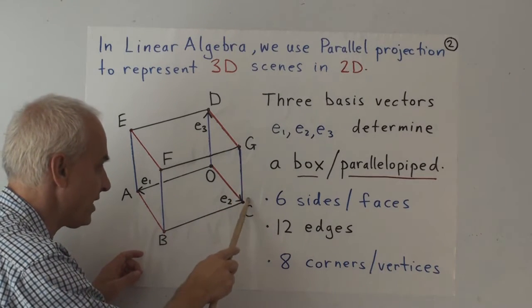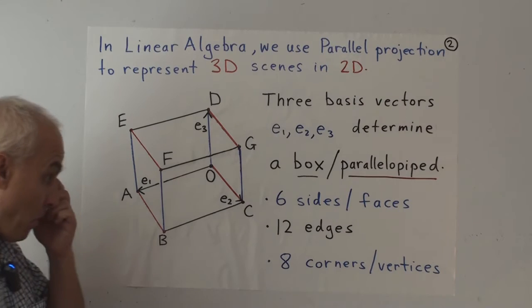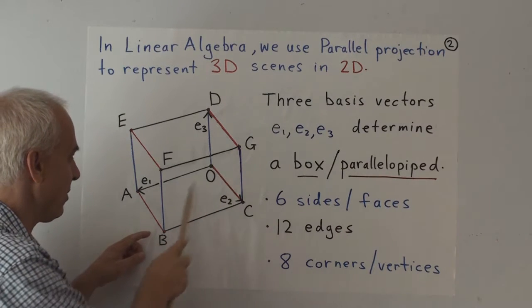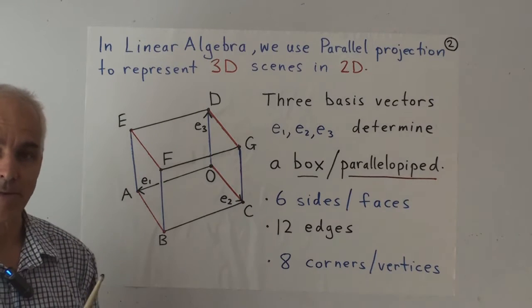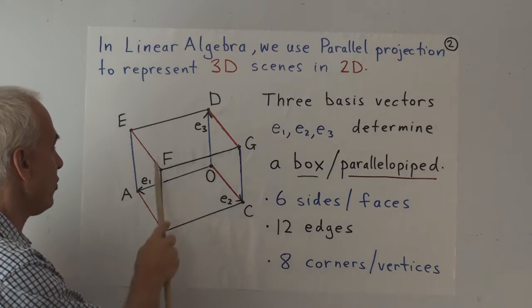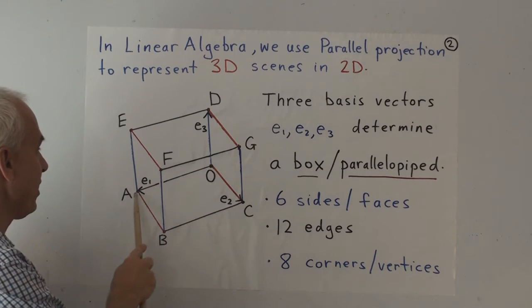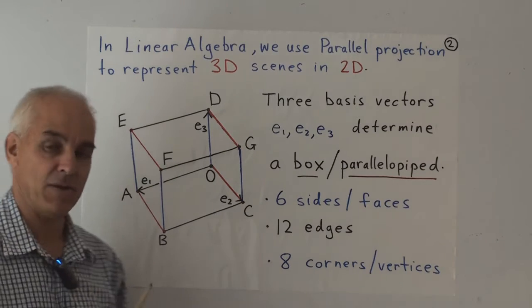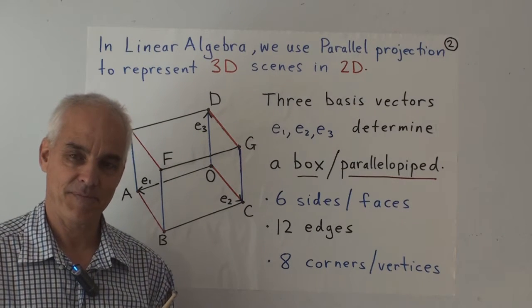So this is minus E3 plus E1, or in other words, E1 minus E3. So this vector from here to here is E1 minus E3. And similarly, if you want to go from O to F, well, that would be E1 plus E3 plus E2. So that's the sum of all 3, E1 plus E2 plus E3.